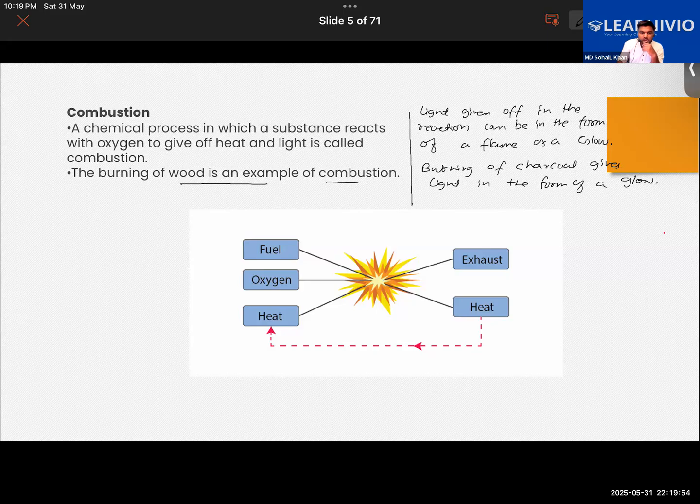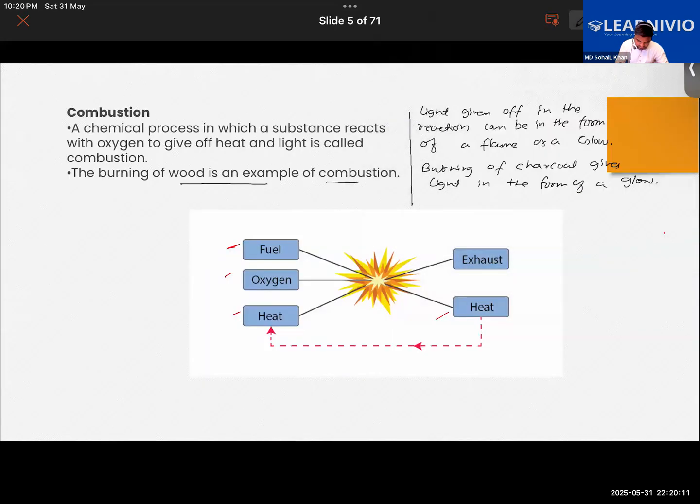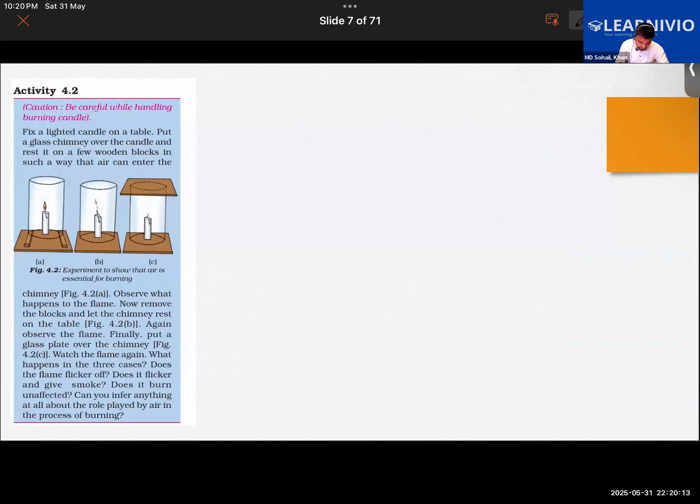All right. Let's take some particular examples of combustion. Here you can see that when combustion takes place, fuel, oxygen and heat are required. These are the different agents of combustion. Let us take some examples of combustion first of all.